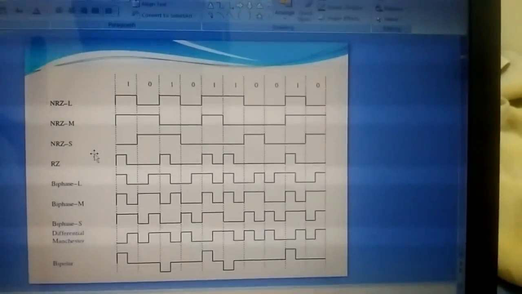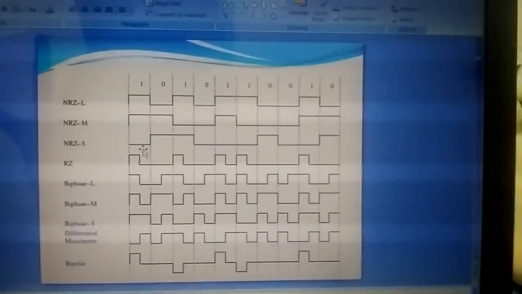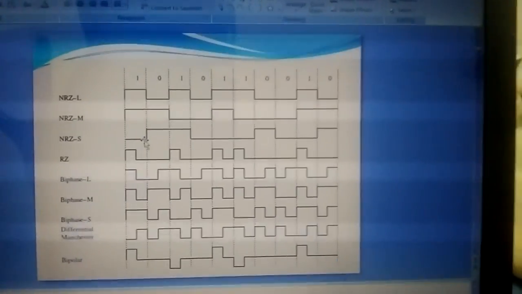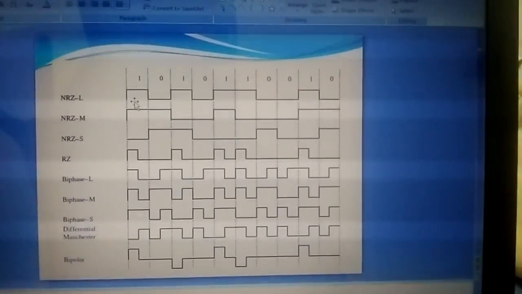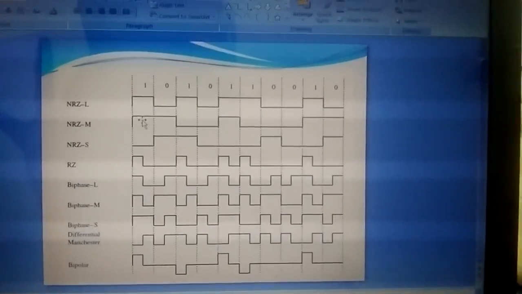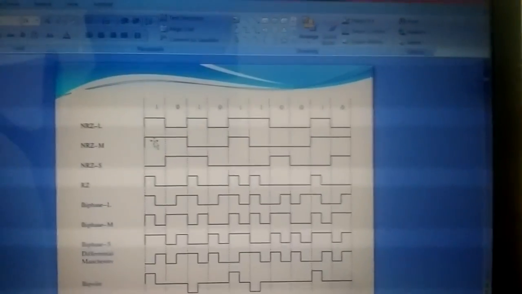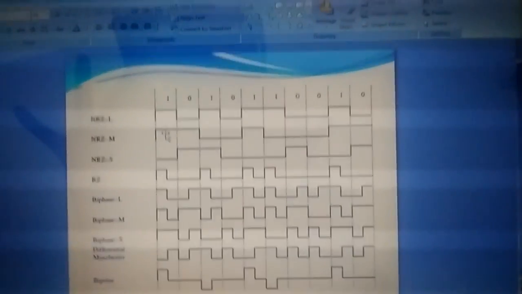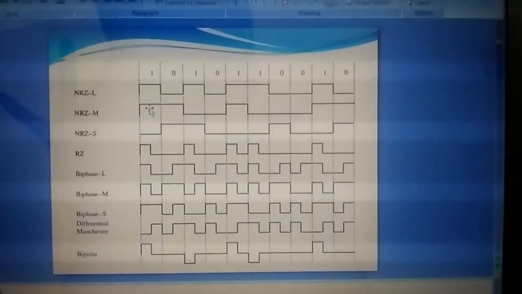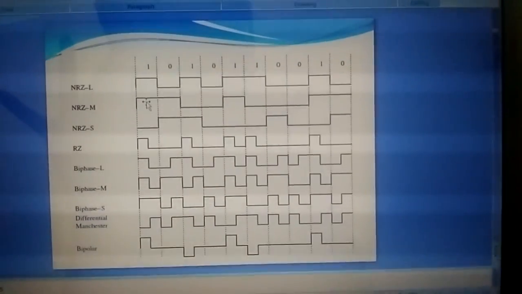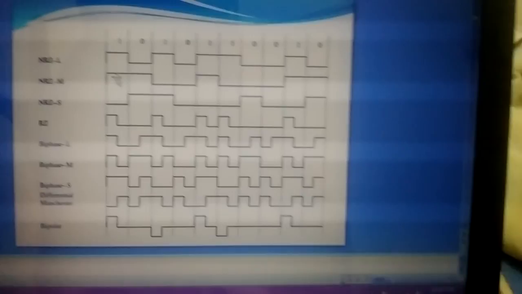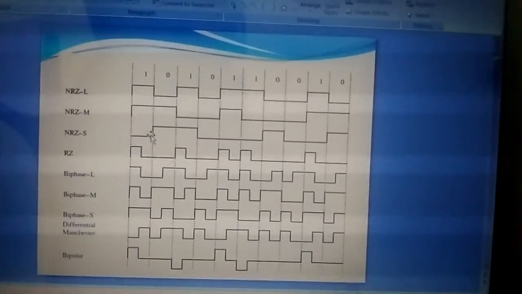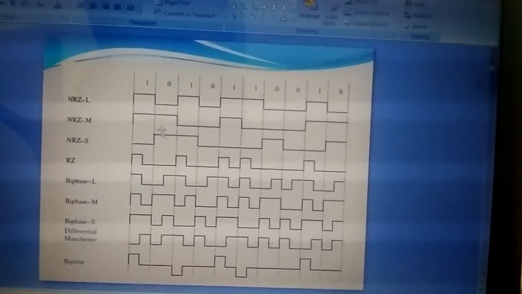And next we are going for NRZ space. In NRZ mark, 1 starts from the positive phase, and 0 does nothing. Then for alternate ones, positive and negative will change, and it will start from the positive pulse. For NRZ space, it starts from the negative level and goes on for 0.